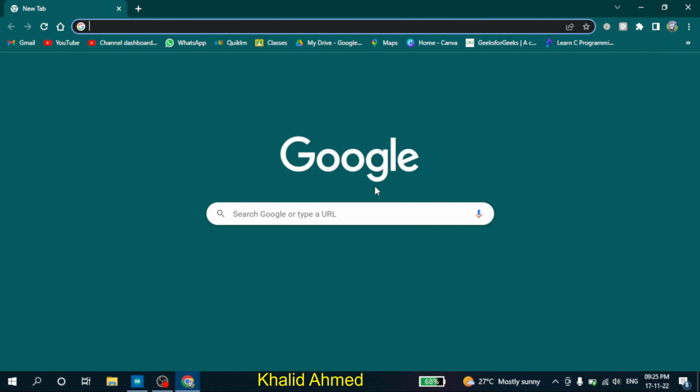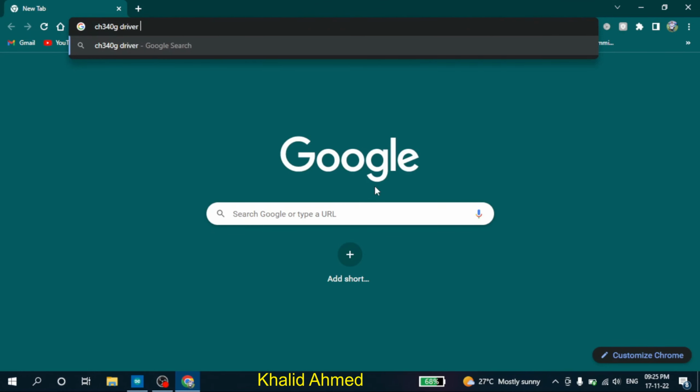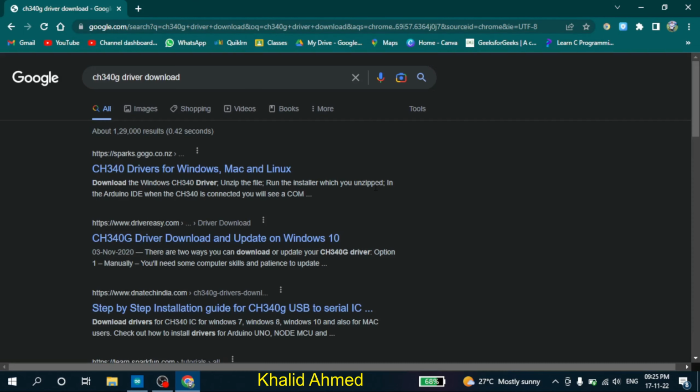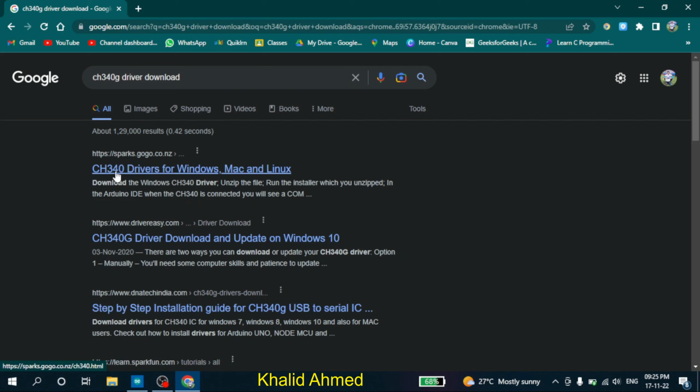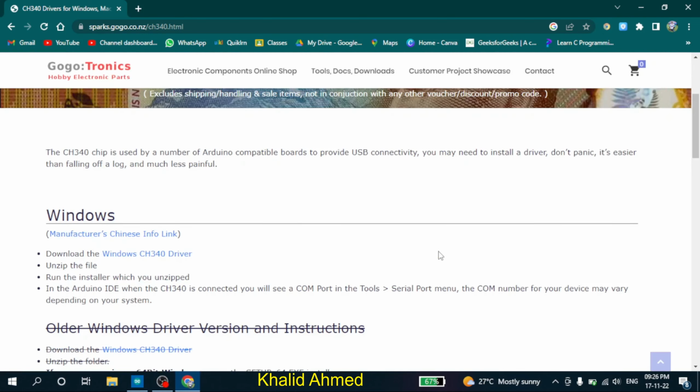Now here you have to type CH340 driver download. Here you'll get the first link, CH340 driver for Windows, Mac and Linux. Just click on it. You will find your Windows CH340 driver.